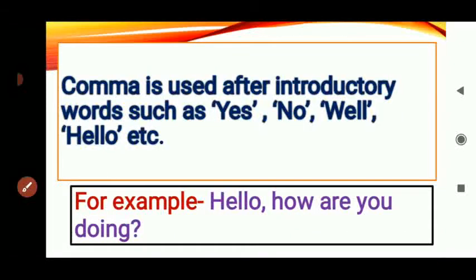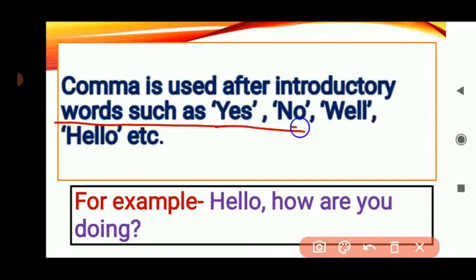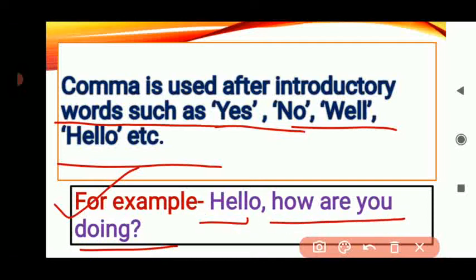Now, comma is also used after introductory words such as yes, no, well, hello, etc. For example, if we see hello, how are you doing? So this is the introductory word. We say hello, hi, where are you going? So after hello, we will put comma, and then how are you doing? We are asking the question, so we will put the question mark in the end.